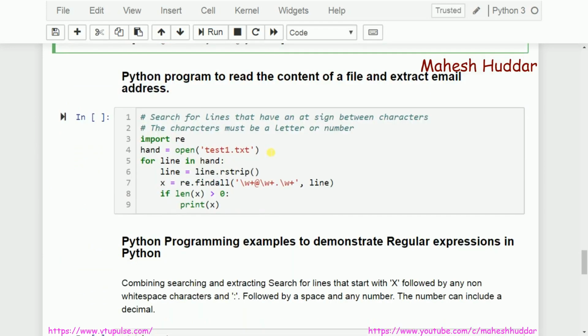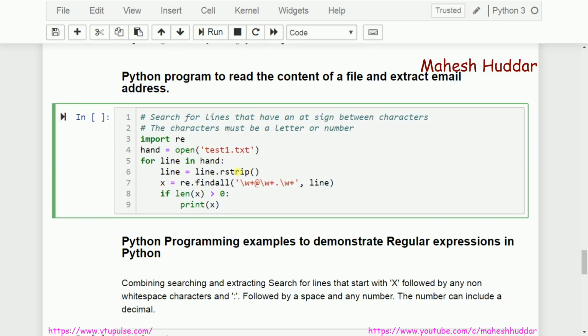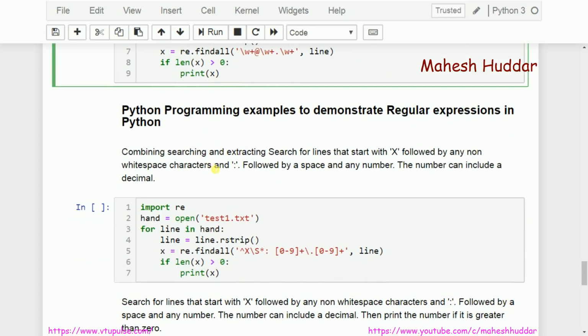Now the same thing we try to do with respect to that particular text1.txt. I will open that file, read the first line, remove all the non-space characters, and then try to extract the email address. This is the regular expression to extract from that line, and then I will get the result here. That's as simple as that.